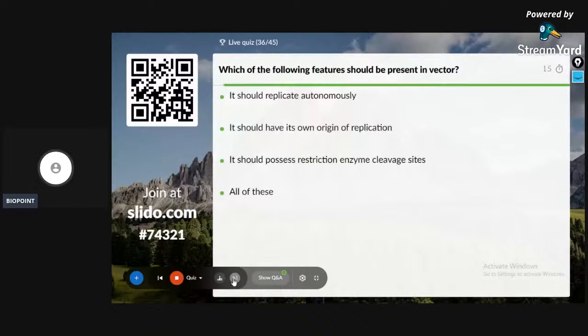I hope 34 plus marks for the topper. Which of the following features should be present in a vector? It should replicate autonomously. It should have its own origin of replication. It should possess restriction enzyme cleavage sites. All of this.